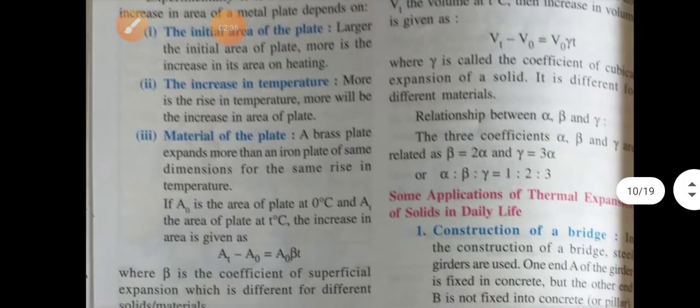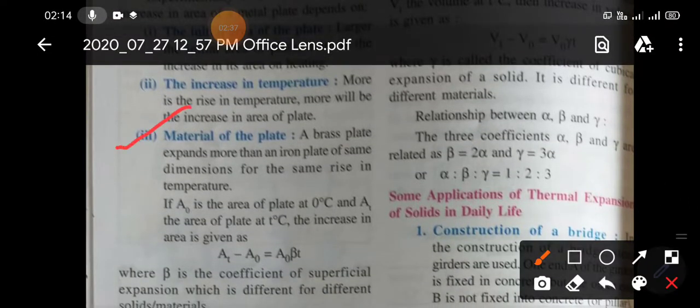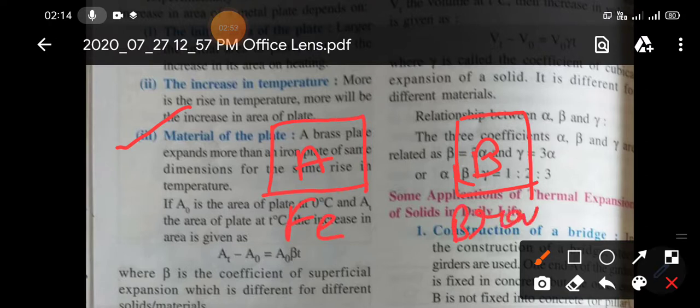The third thing is the material of the plate. Suppose you have two plates, plate A and B. These two plates have the same area, but plate A is made of, suppose, iron and plate B is made of brass. Now you are heating them at the same temperature, say 40 degrees C. What will happen after heating?